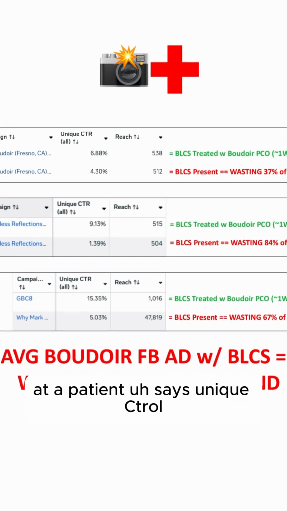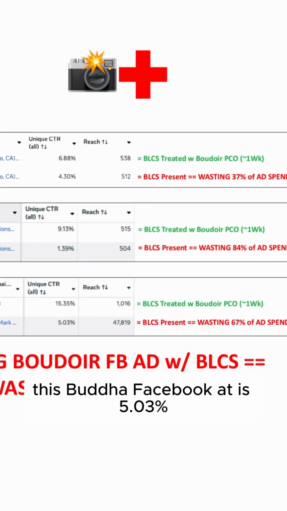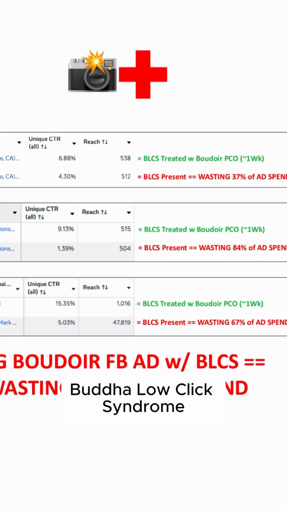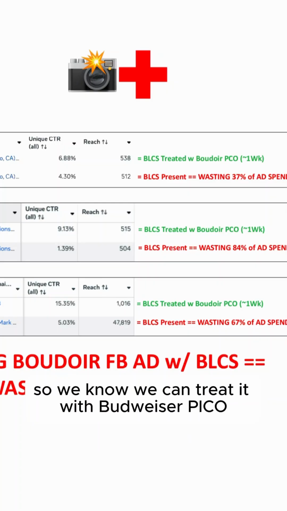Finally, I had a patient whose unique CTR on his Boudoir Facebook ad is 5.03%. When unique CTR is under 6%, that means BLCS is present, Boudoir low-click syndrome. So we know we can treat it with Boudoir Pico. It takes about a week.